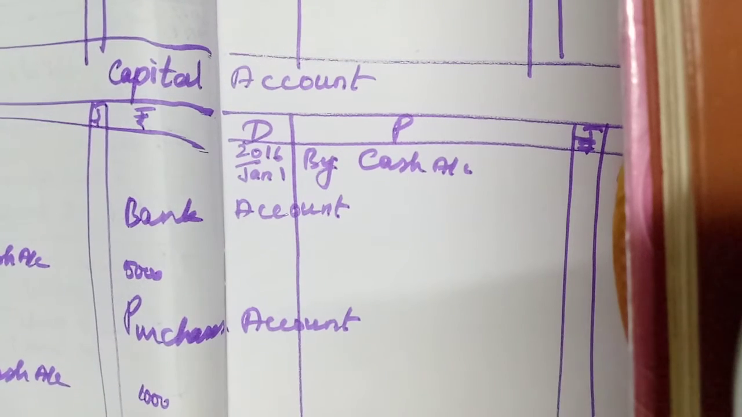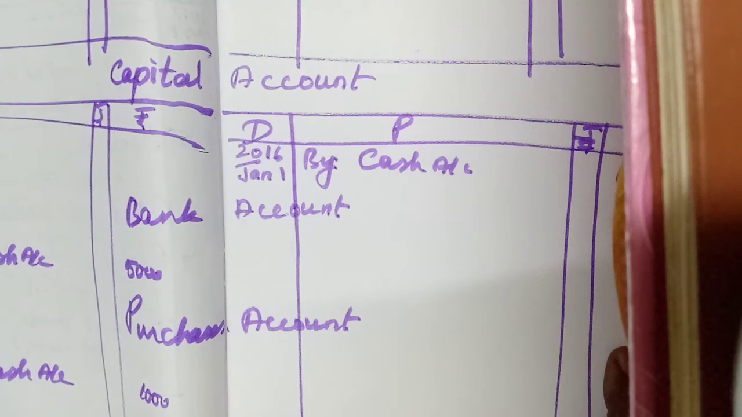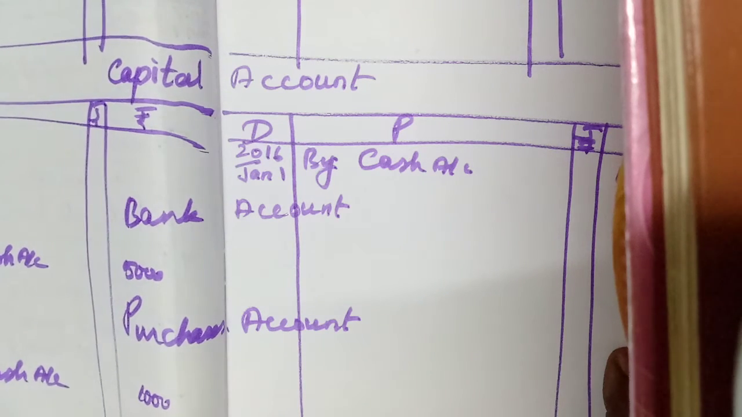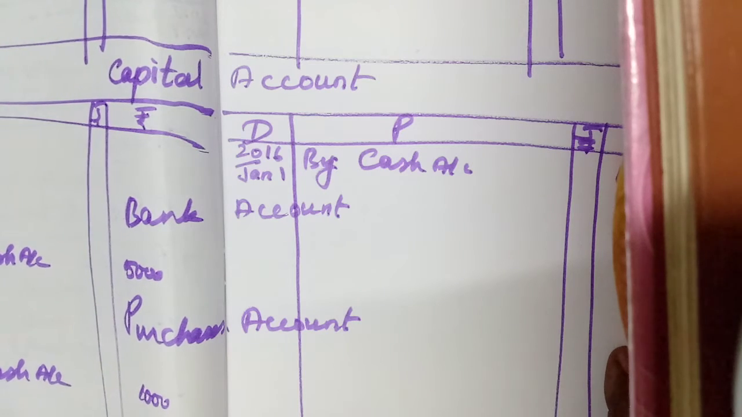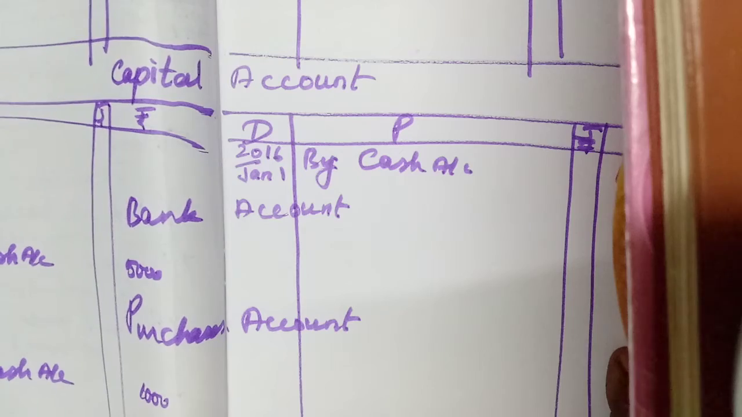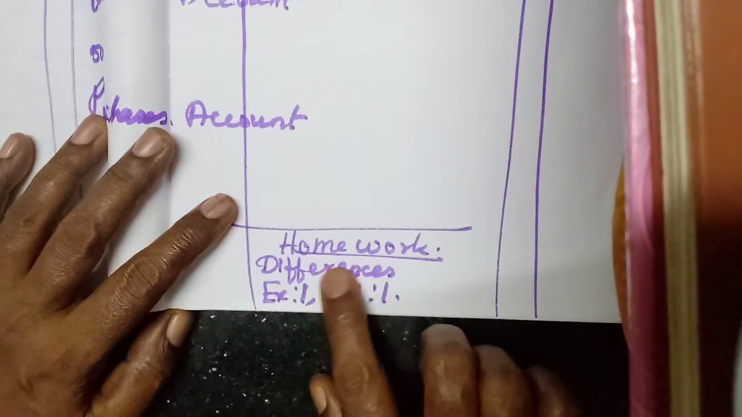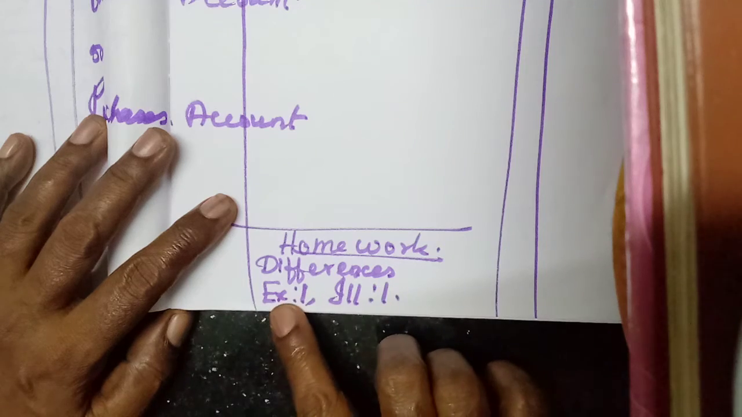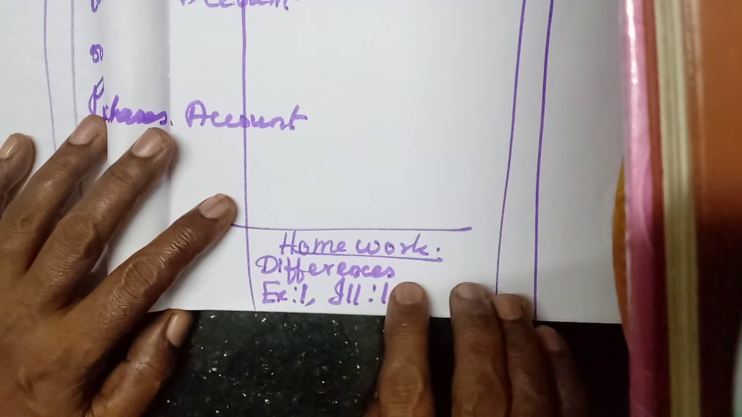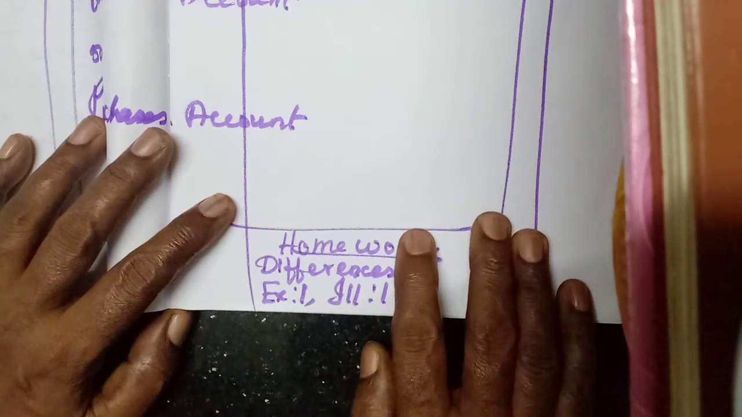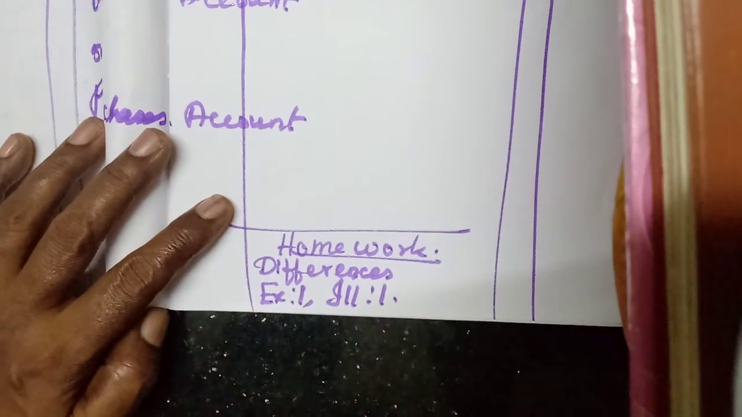I have taught this one a second time. Today's portion I have explained in one class, so you can learn this as homework. Differences, one 3-mark question, then exercise 1 and illustration 1, you have to do and see in a notebook. Okay students, thank you very much.